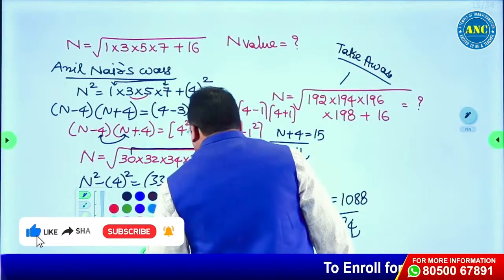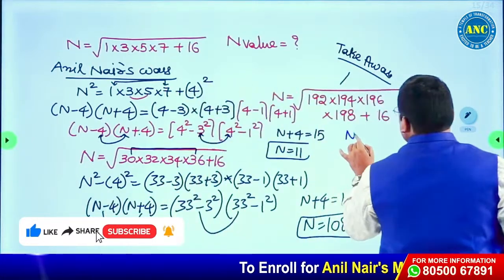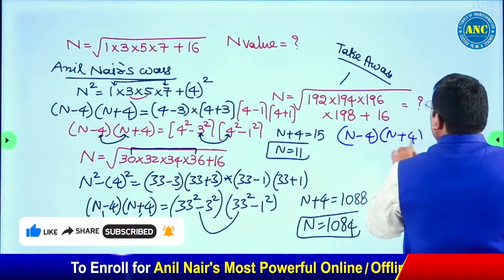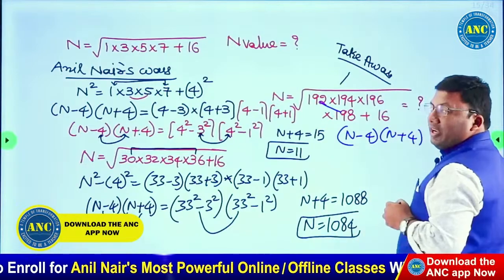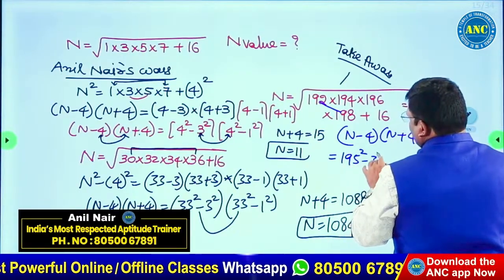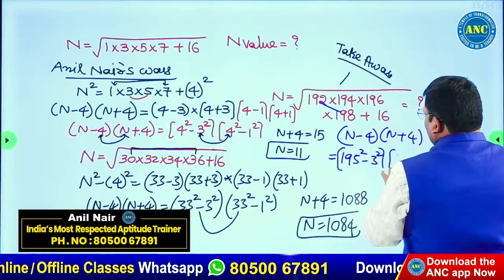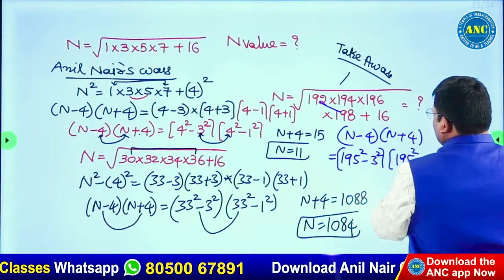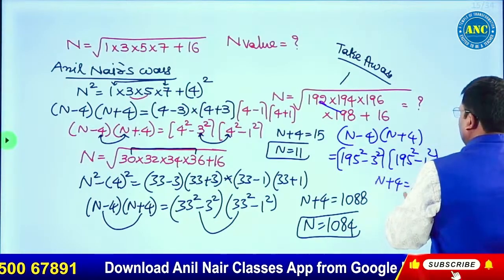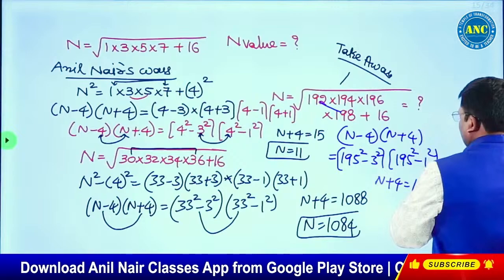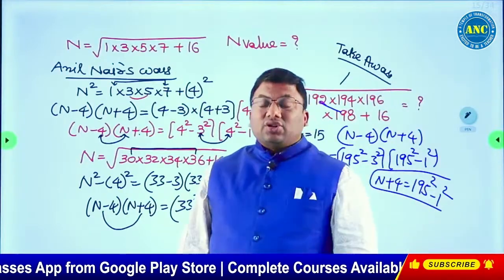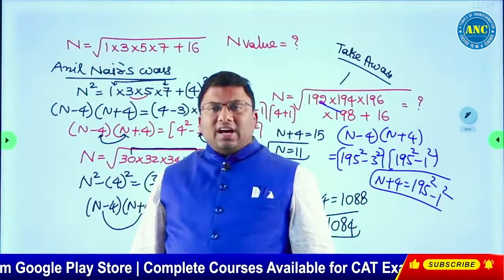Sir, how to get this question? Let us see. Minus 16 means, anyway, this will be n minus 1 into n plus 4. 190 to 198, 390. It is 195 square minus 3 square. It is 195 square minus 1 square. That means n plus 4 will be 195 square minus 1 square. I hope the idea is clear. With a little practice, you can solve the question in probably less than 1 minute.